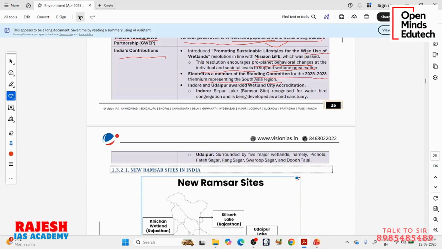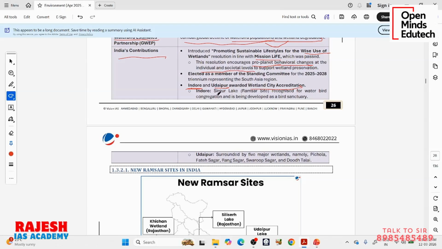Then the last initiative we are talking about under the Ramsar Convention is something called Wetland City Accreditation. Indore and Udaipur, these two cities came forward and now they have been accredited by the Ramsar Convention. They got this Wetland City Accreditation, so these two cities are promoting the conservation of wetlands.